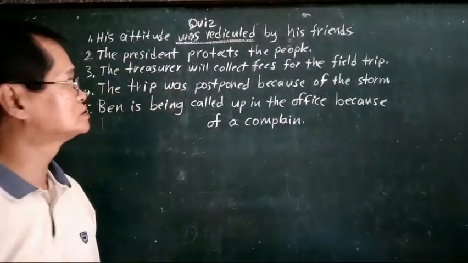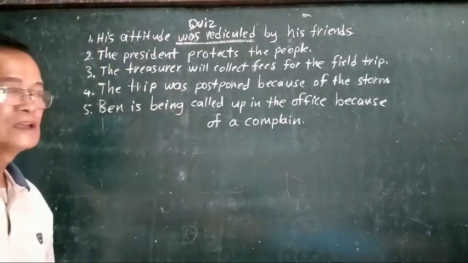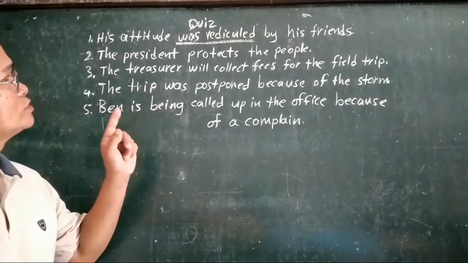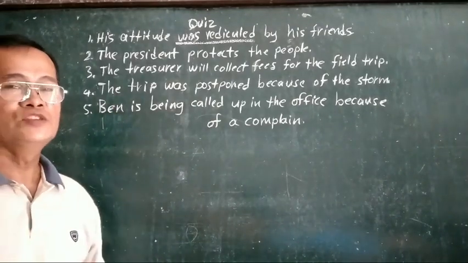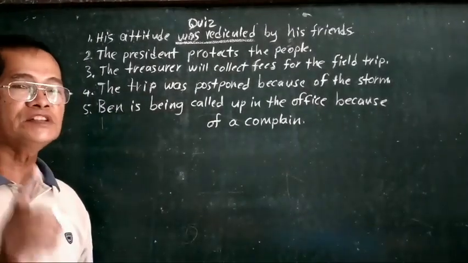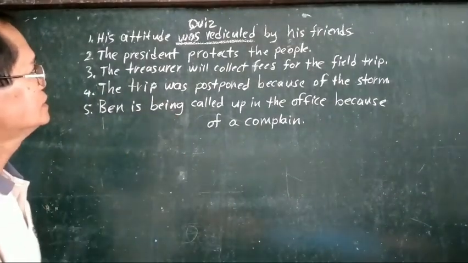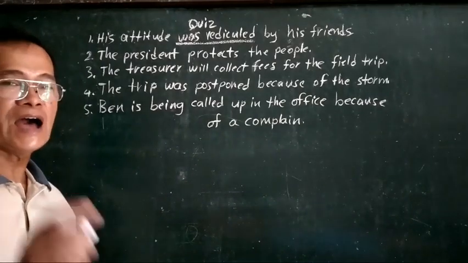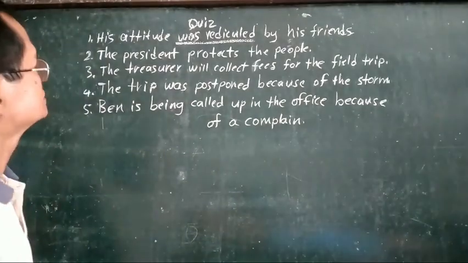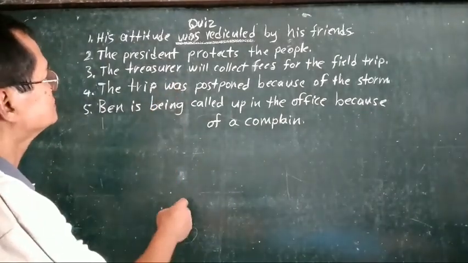Now, for our quiz. Number 1, his attitude was ridiculed by his friends. By the way, you are going to identify if the underlined verb is functioning as active or passive voice. Number 1, was ridiculed.